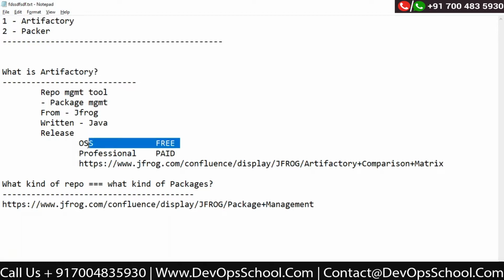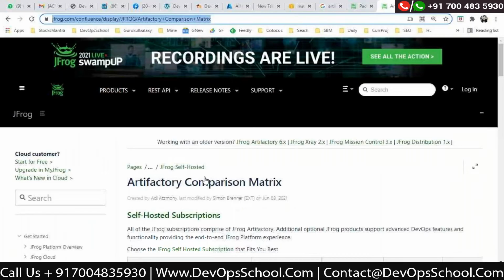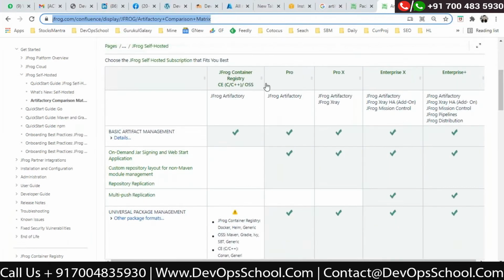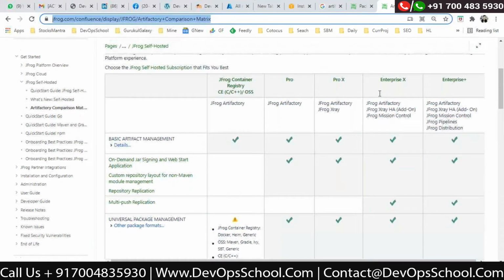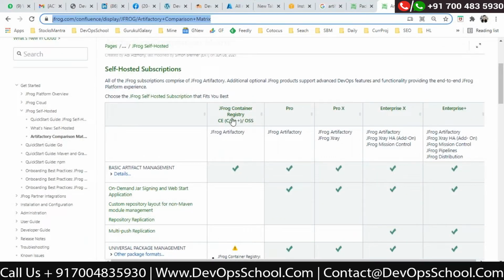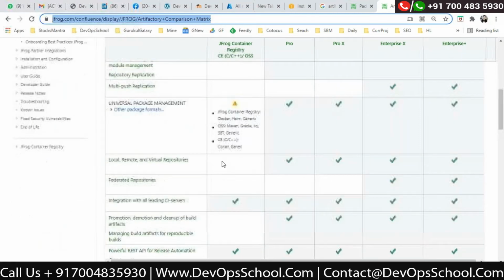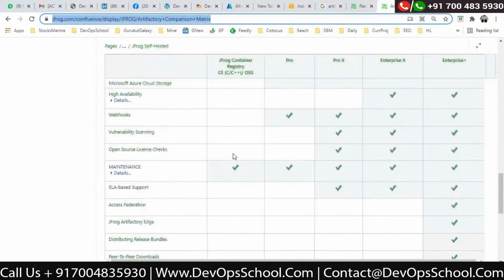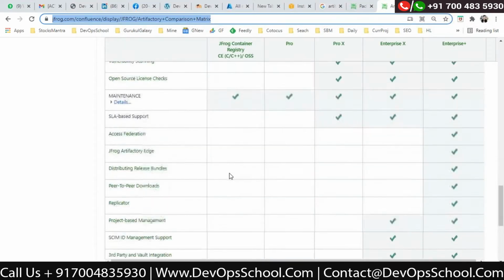But the free version has very minimal package support. If you look here, this is the OSS, the one I'm talking about, the Artifactory CE, we call it the community edition OSS. You see that only a few supports are there, primarily the checkboxes.